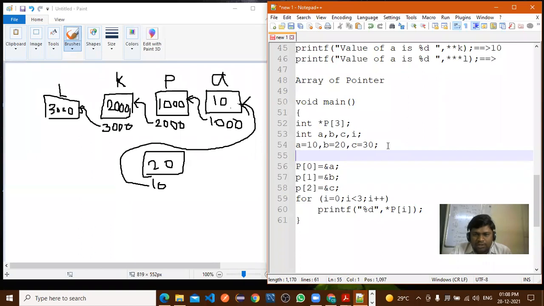Suppose a, b, c, d variables we will take, d is equal to a plus b plus c. So you are writing and you are able to display the values of d as an addition of this a, b, c, right? So you will get the correct answer, no problem. But by using the pointer, is it possible to do the addition? Your pointer, your address addition होऊ शकतो का?